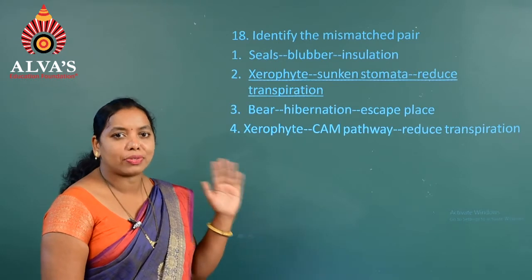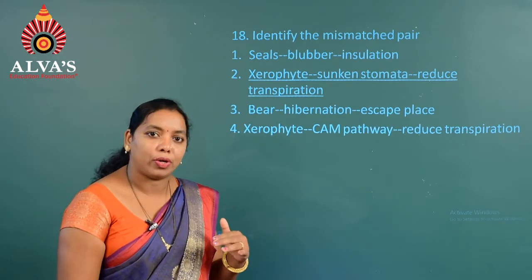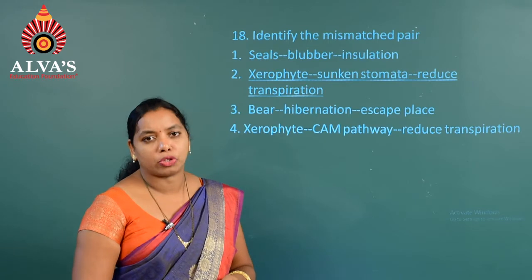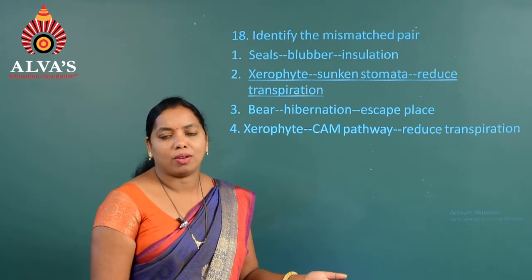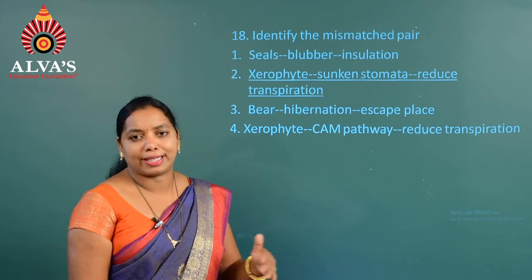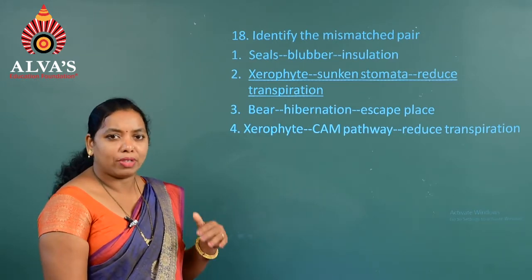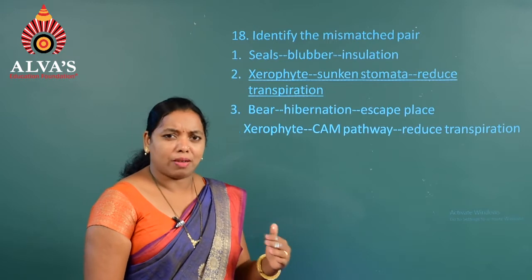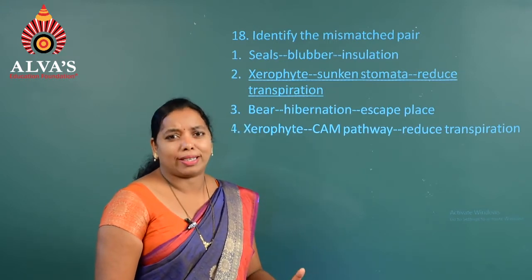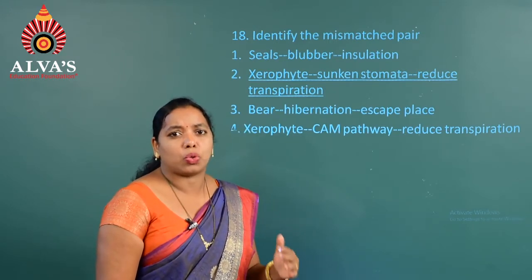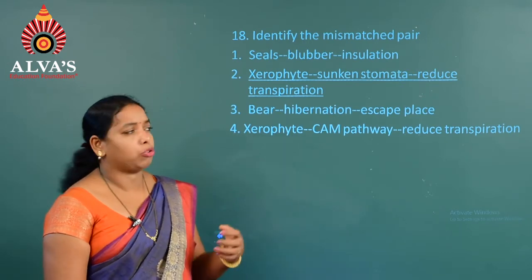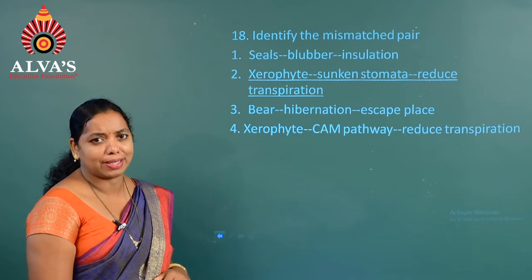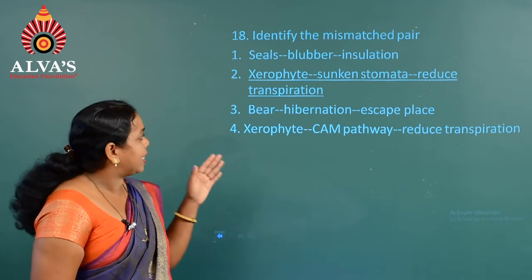The first one is a seal, which possesses blubber, meant for insulation, that is, to protect from the very cold temperature in which they live, an aquatic medium. Whenever the temperature becomes very low, that is, below zero degrees Celsius, freezing temperature will be present. So, to prevent heat loss, they have this type of mechanism, that is insulation. Whereas the next one, that is